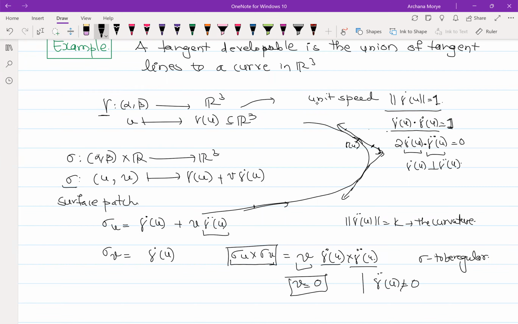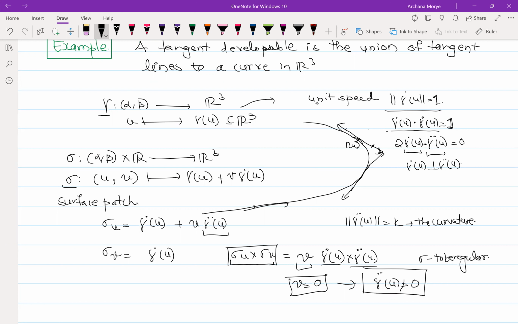Okay. So these are the two conditions we need, and for that we have to assume our curvature to be either positive or negative. You understand this? Because gamma double dot of u is not going to be 0, it will be either positive or negative, and we want it to be always so. So we will assume it to be always positive.